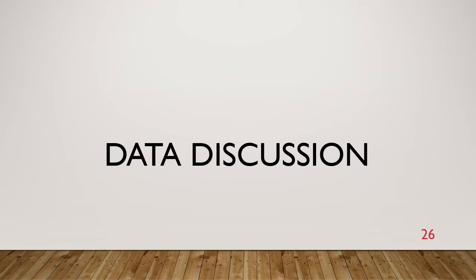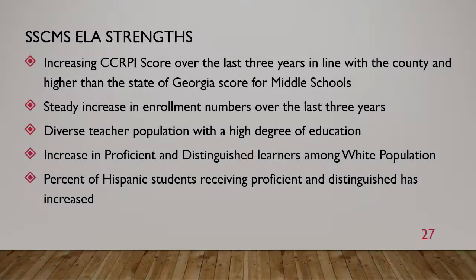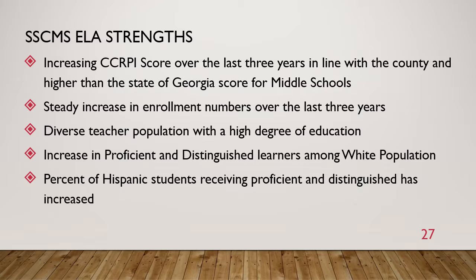Now let's move into the data discussion of our presentation. Some strengths that we noticed: an increasing CCRPI score over the last 3 years in line with the county and higher than the state of Georgia for middle schools. A steady increase in enrollment numbers over the last 3 years. A diverse teacher population with a high degree of education. An increase in proficient and distinguished learners among the white population. And the percent of Hispanic students receiving proficient and distinguished has increased.